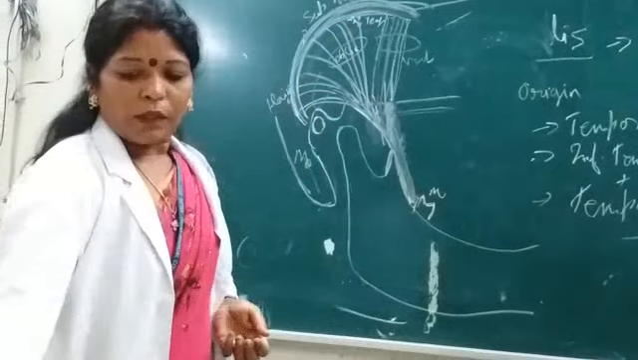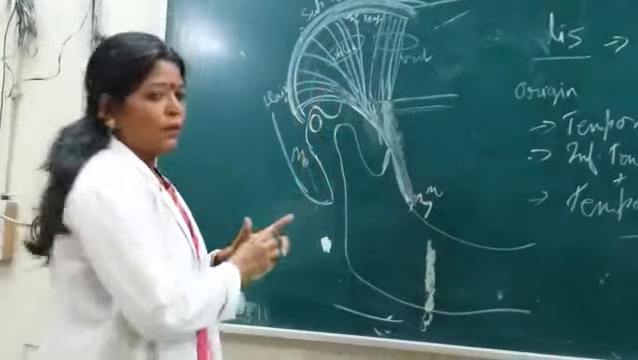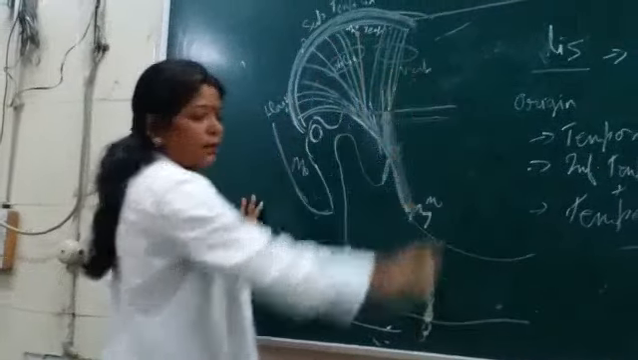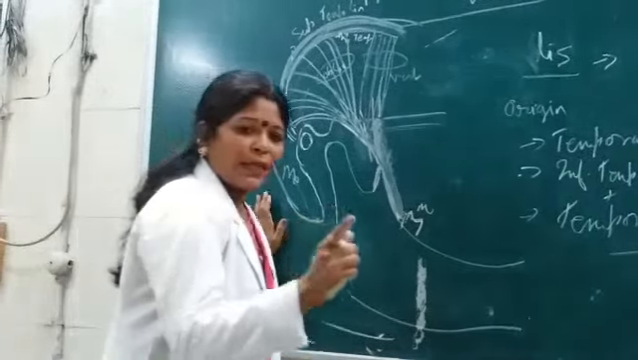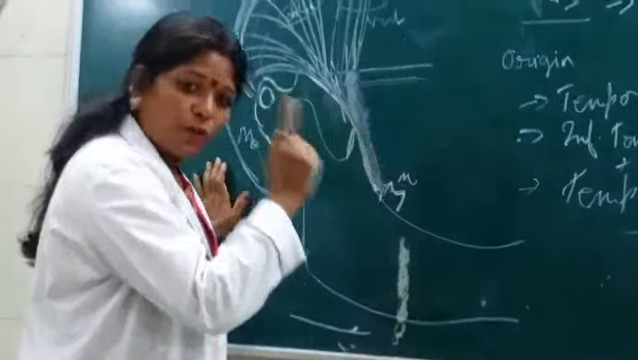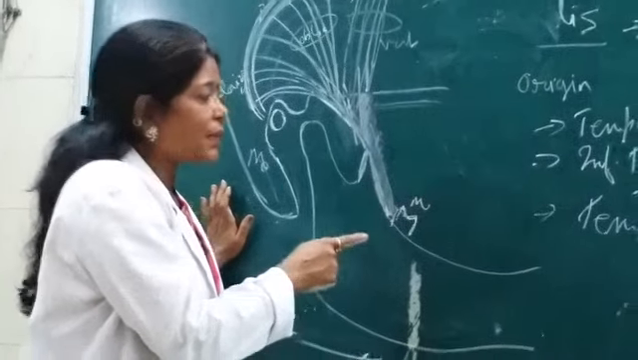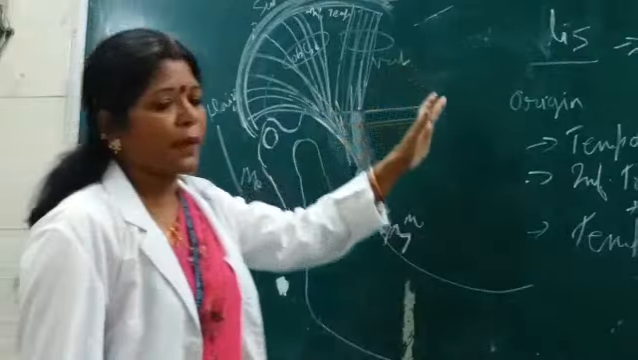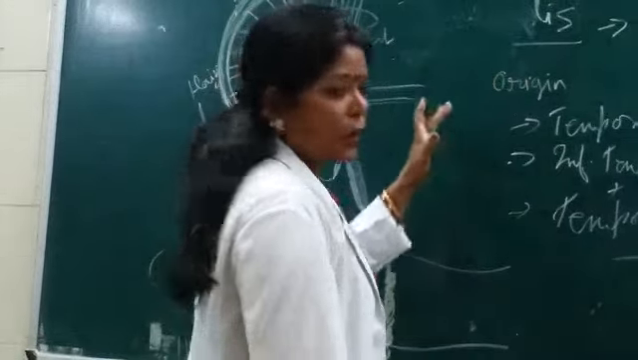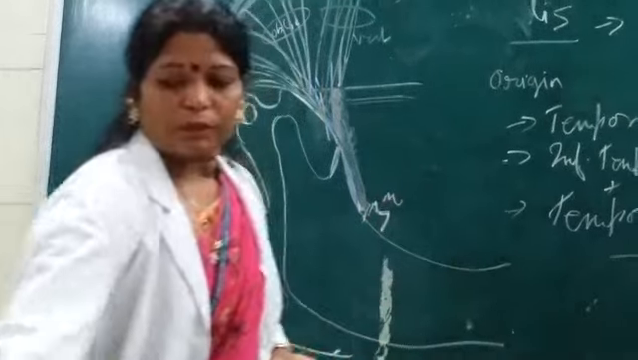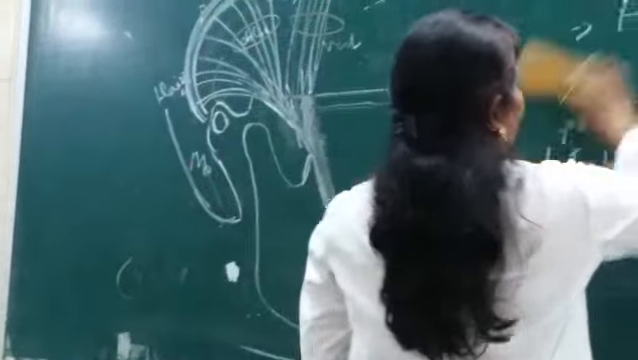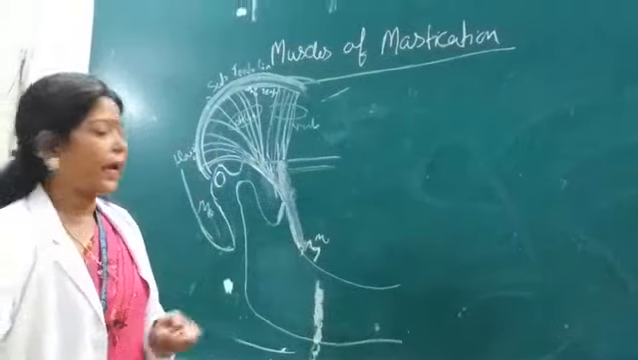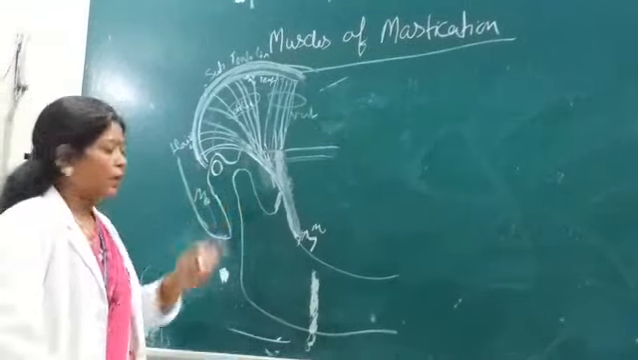Now, what would be the action of this muscle? Look here. How does it act? All the muscles of mastication act on the temporomandibular joint, which is a characteristic feature, and help in the chewing movement of the oral cavity. So how does it help in mastication, or the movement of the mandible, you can say, at the temporomandibular joint? How does it help?